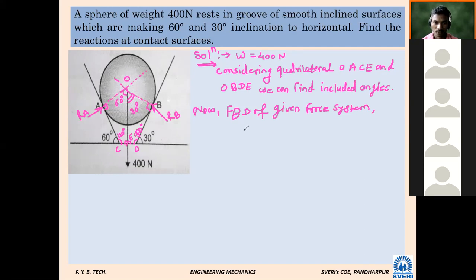So point O, see here, which has W vertically downward. Point O is here. From this point O, there is a force, reaction A, RA, and the angle here is 60 degree. On the other hand, from this, reaction B, RB, and the included angle is 30 degree. Here W is given as 400 Newton.